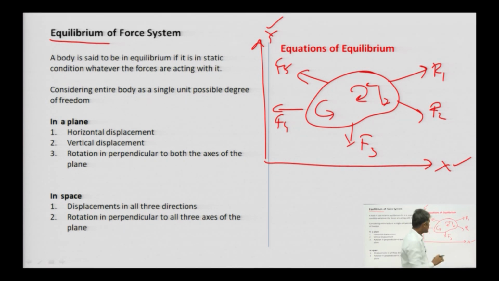This is the case of 2D, the case of planar, coplanar forces.